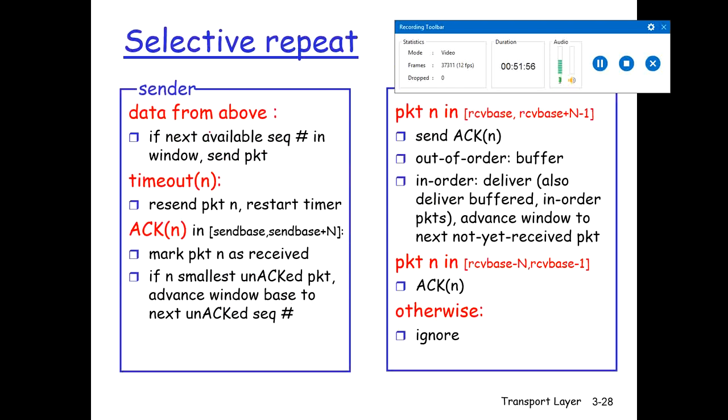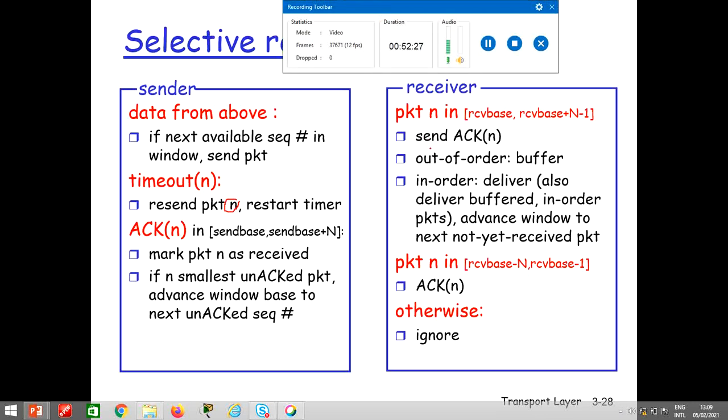Alright, so selective repeat. If the next available sequence number is in the window, it will send the packet. On timeout, it will resend the packet for a particular number n, and it will restart the timer for that resent packet. For acknowledgement, it will mark the packet n as received, and if n is the smallest unacknowledged packet, it will advance its window.